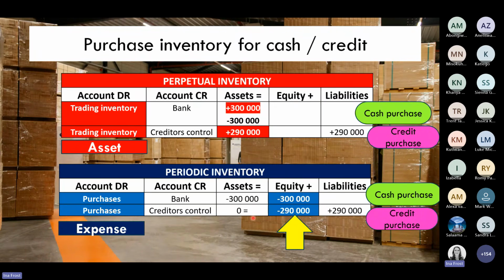Okay, so just to show you again, for the periodic inventory system, it's going to be impacting owner's equity because purchases is an expense account, and for the perpetual inventory, the impact is felt under assets because trading inventory is an asset account.